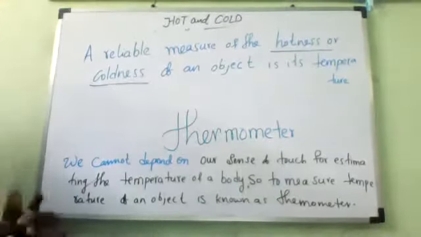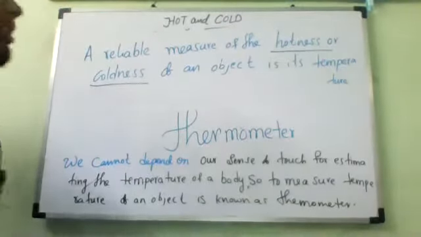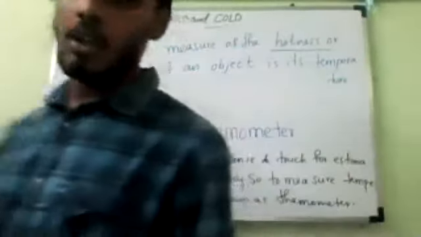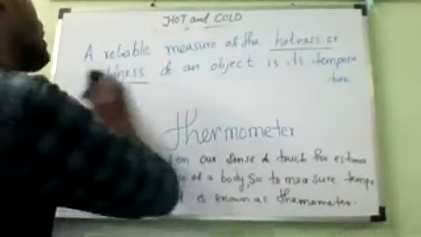So it is a simple device which is used to measure the coldness or hotness of your body. Do you understand?